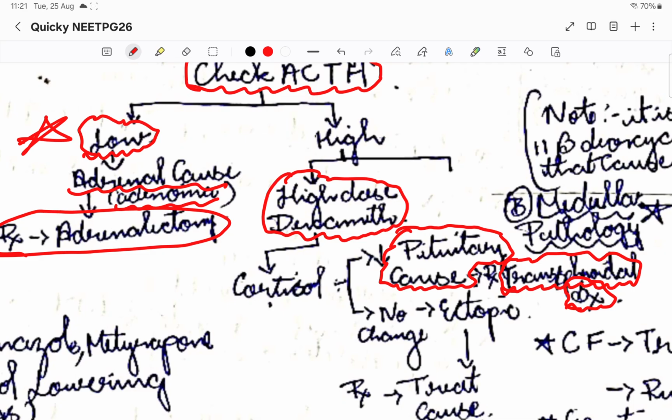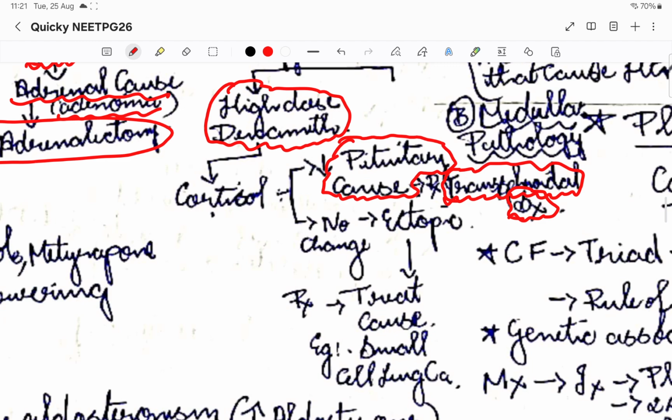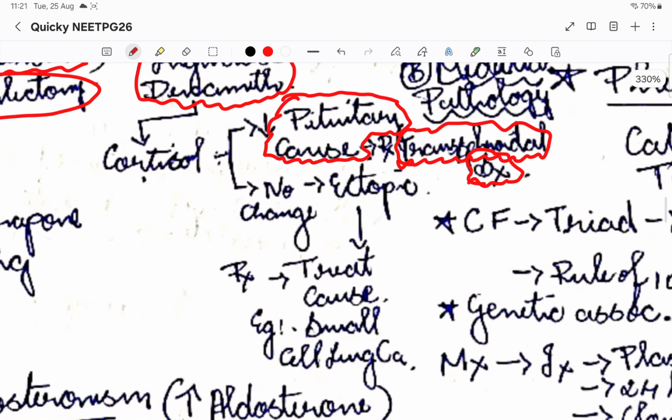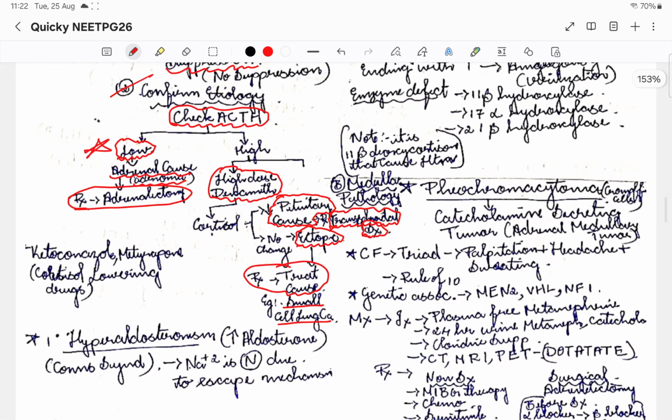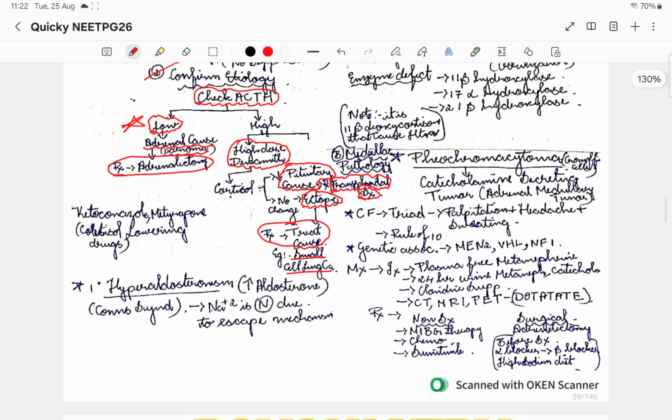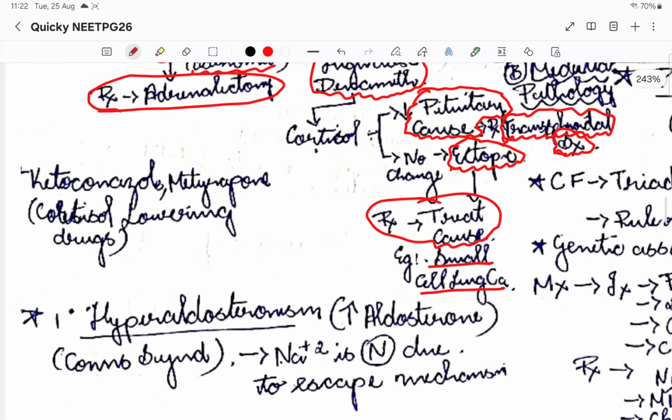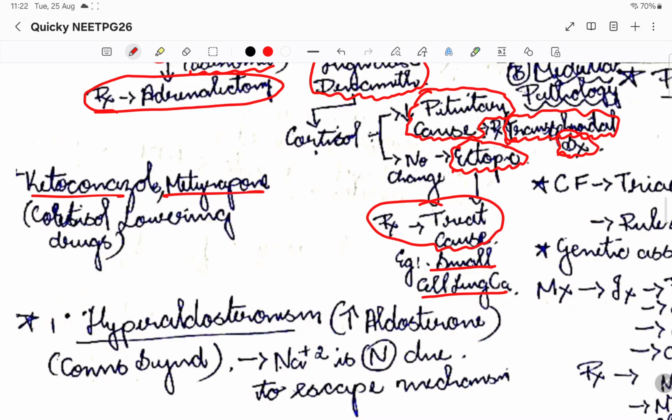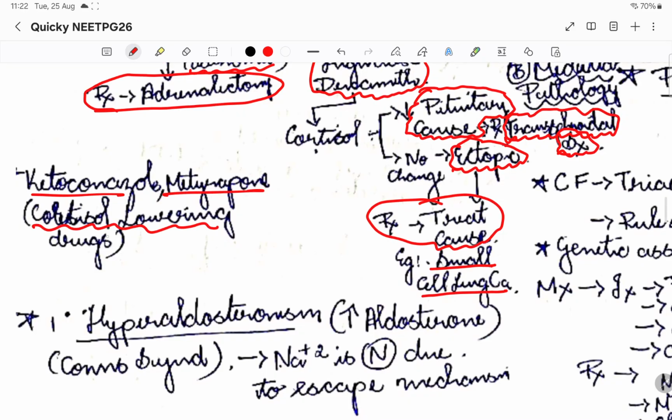Then, for example, I give the high dose dexamethasone test and even then it is not working. The cortisol level is not decreasing. Then it might be a different cause, that is ectopic release of ACTH. Probably some tumor is there, for example, small cell lung carcinoma, which has increased levels of ACTH. That is how we'll treat that particular cause. So this is the exact management of Cushing's disorder. Please remember the extra points: ketoconazole and metyrapone can be used as cortisol lowering drugs.